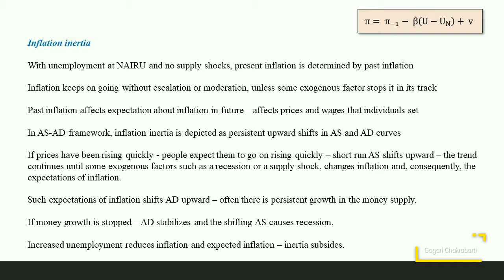Now the government intervenes and understanding the graveness of the situation, it decides to stop the money supply growth. In that case, the aggregate demand will stabilize, but the aggregate supply curve will keep on shifting towards left. This shift in aggregate supply curve will cause a recession in the economy. As the recession sets in, unemployment will increase. This will reduce inflation and the expected inflation also. This is how the inflation inertia will finally subside.